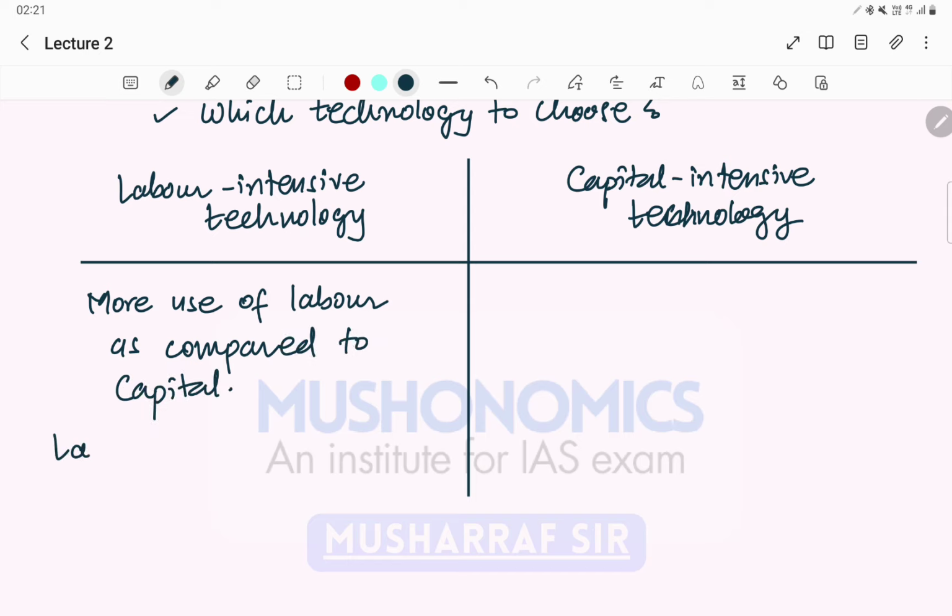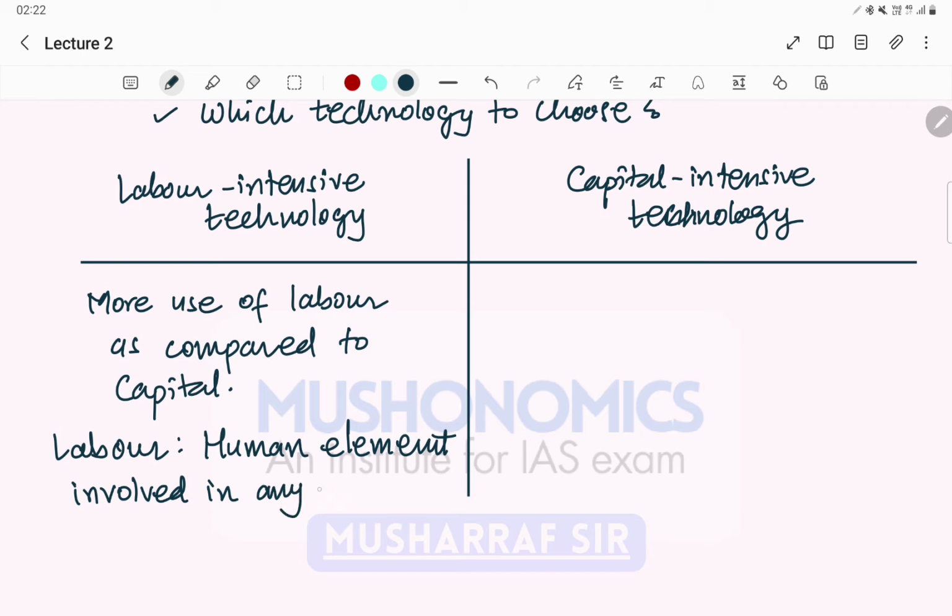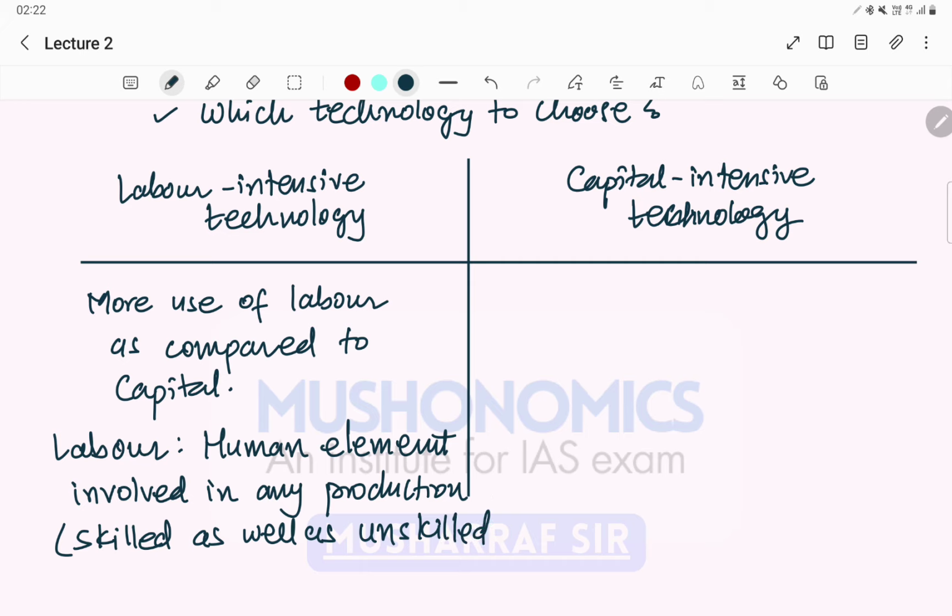What is labor? Labor is nothing but the human element involved in any production. For example, I am producing this service, right? I am teaching right now, so I am a labor. So it is skilled as well as unskilled, both.